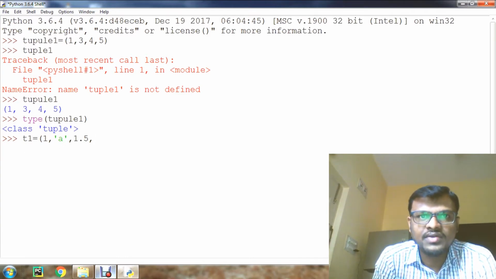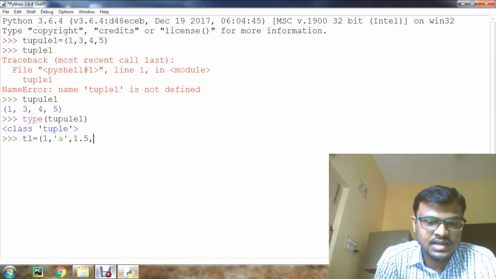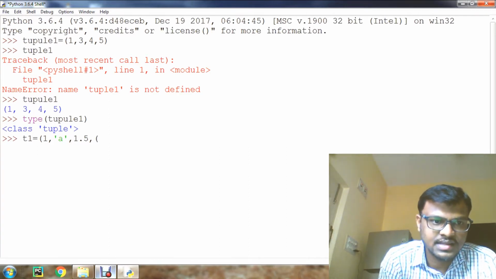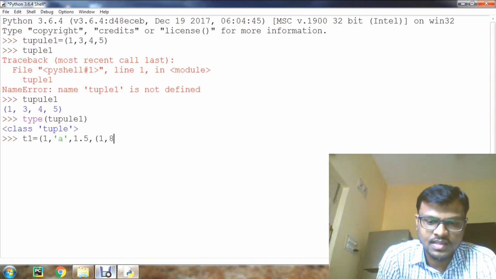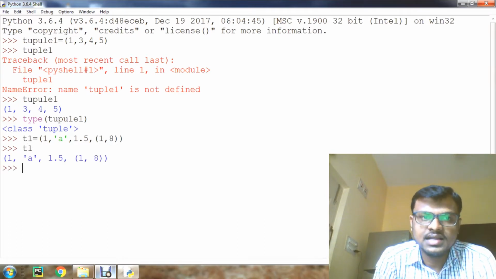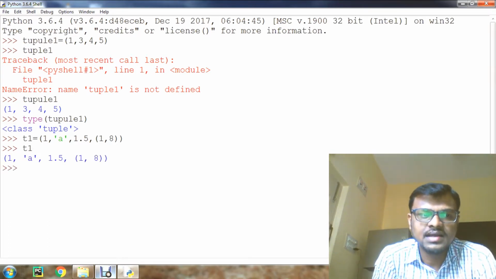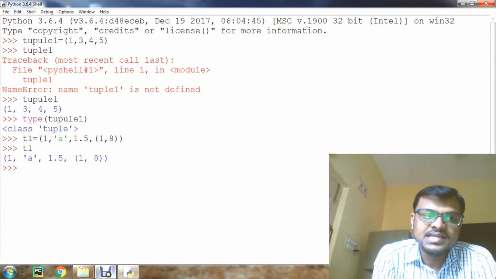After that float we can give even a tuple inside, like this, that is a nested tuple. It is created now. If you display T1, T1 is displayed. It is a nested tuple, as we can call it.